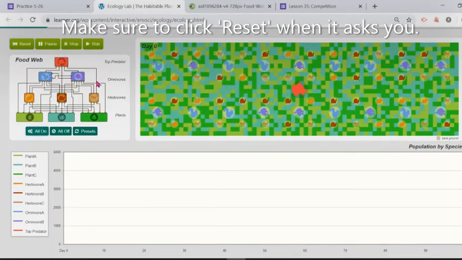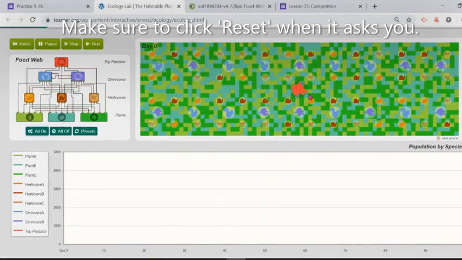You're gonna see the food web become very complicated. These are really cool food webs. Everybody's interacting with each other, with predators, with consumers, with producers. They're all connected. This is a very good example of how connected a food web with just a couple of animals and plants can really be.